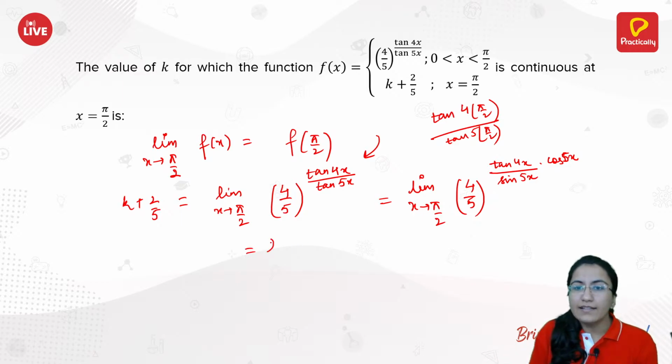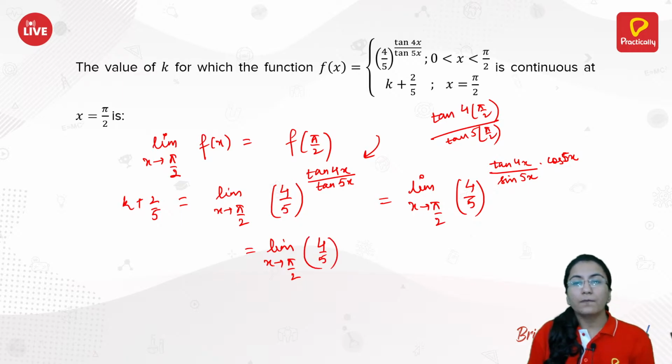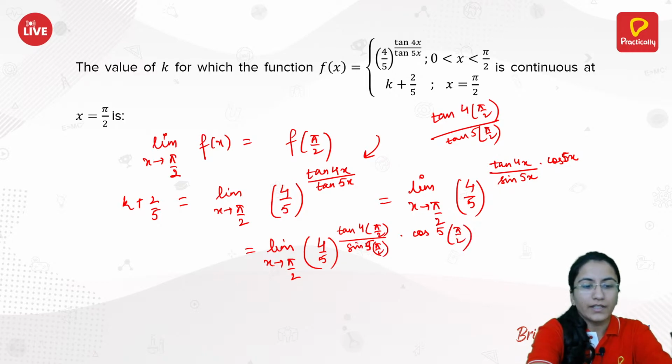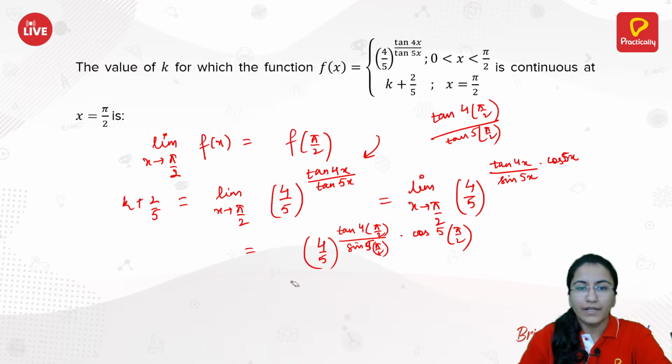That is same as limit x approaches pi by 2. We can even take this limit in the power directly. So even this limit can directly be calculated, 4 by 5, tan of 4 into pi by 2. This can be easily calculated, so we can put the limit along with it, which does not have any issue. We can put the value directly where we don't have any issue for some functions. Here we have 5 into cos of 5 into pi by 2. We can just remove this limit part over here. I have just input the value of x, right?